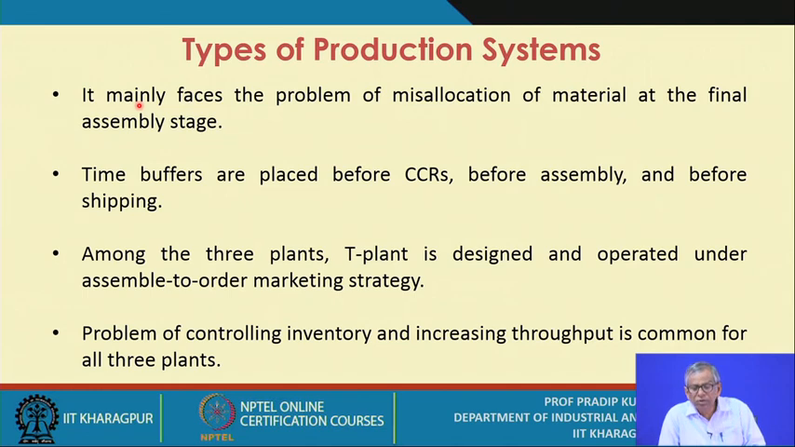Now, what are the problems it may face? The main problem it faces is the misallocation of material at the final assembly stage. That means you try to have one particular end item, and it needs a set of particular parts and a set of particular sub-assemblies. It may so happen that there could be misallocation of material at the final assembly stage. So this is one problem you have to deal with.